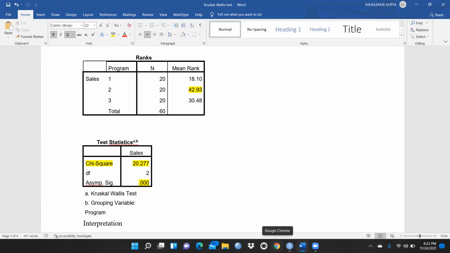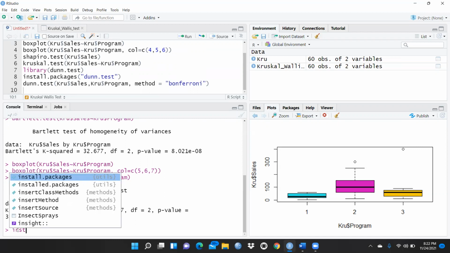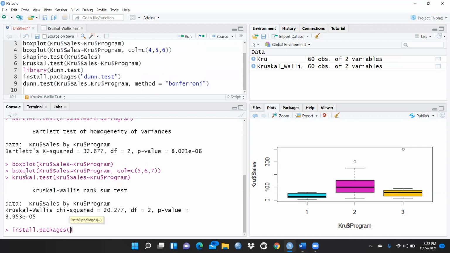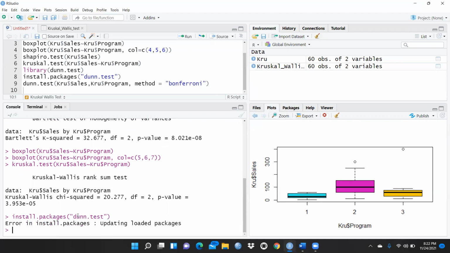Now, suppose we want to do this in R also. So what we have to do, we will apply a post hoc test, because we want to distinguish among all three training programs. Let me first install, right? I had already installed it, but I have to show how you have to install this package, because we require this package. Simply we have to write dunn.test, right? This package we require, so simply we have to press enter. Because I had already installed it, this message will be given.